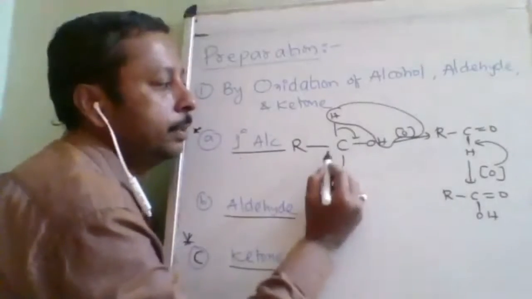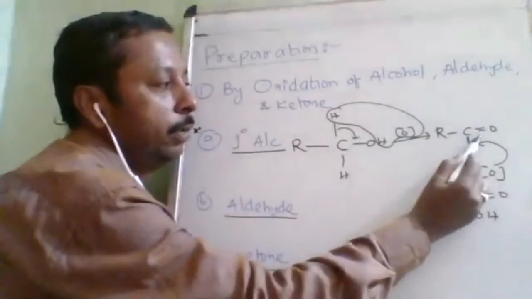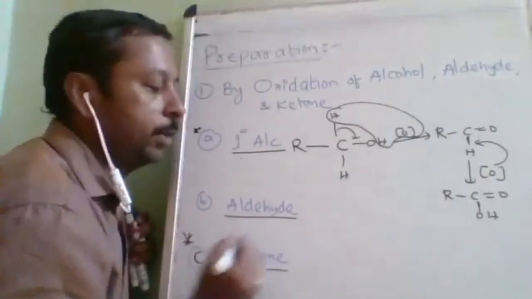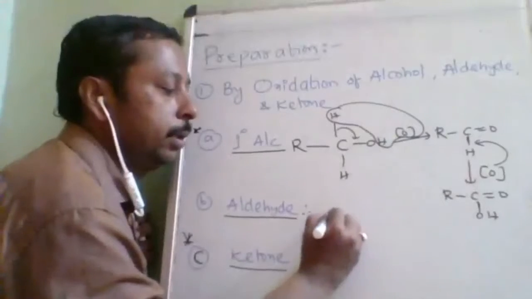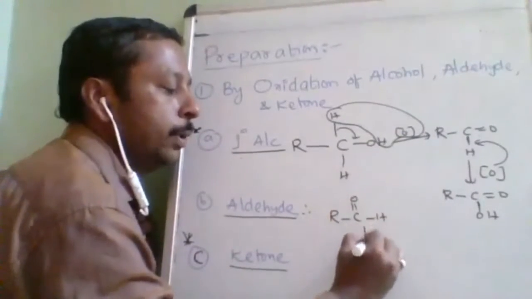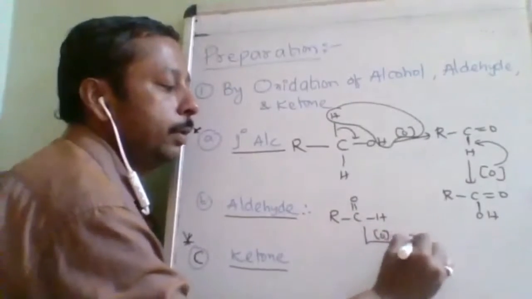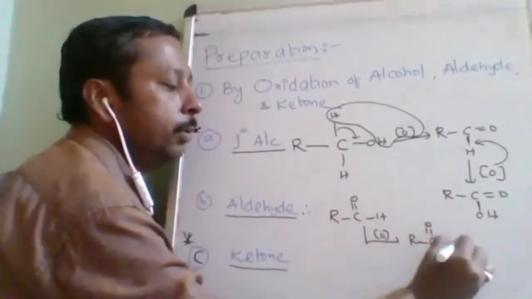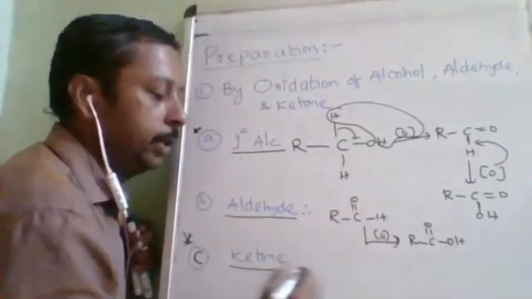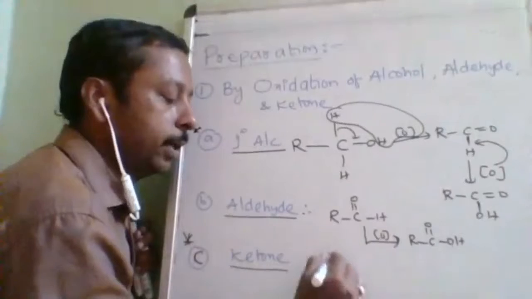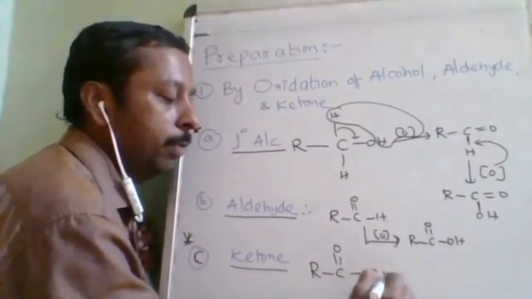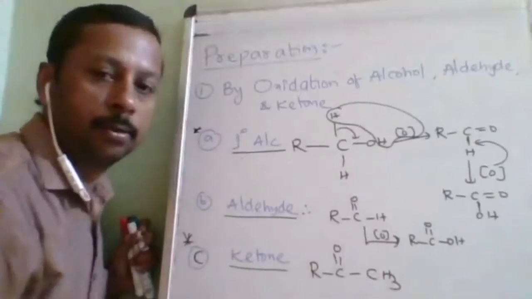So first, 1 degree alcohol is converted to aldehyde, and aldehyde to carboxylic acid. Then coming to the aldehyde, the same technique: RC double bond OH, with oxidation, carboxylic acid will be formed. Next, coming to the ketone, the very drastic problem. What problem? Let us take this as a methyl.